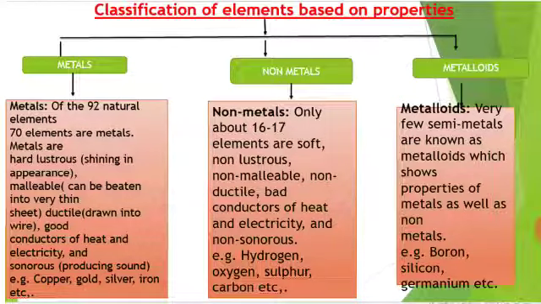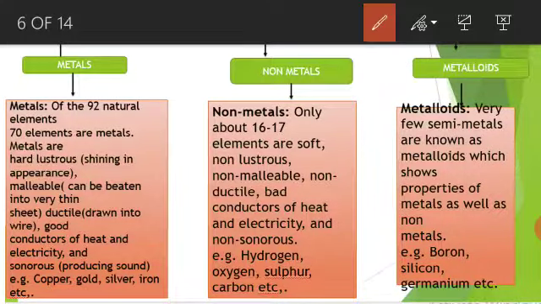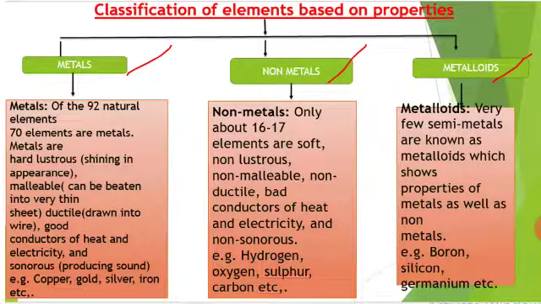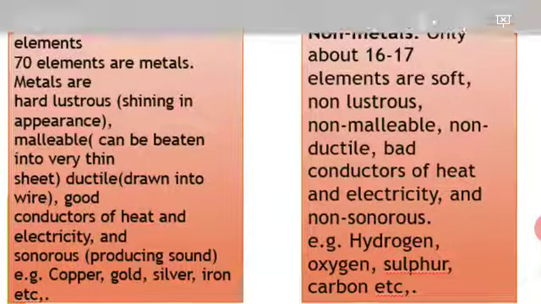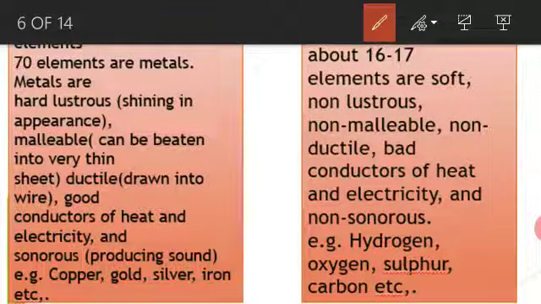Next, classification of elements based on their properties. The elements are classified into three types: metals, non-metals and metalloids. First, we should know the metals. These are the metal characters.